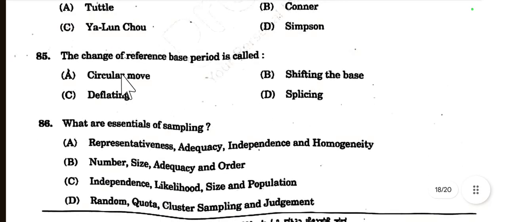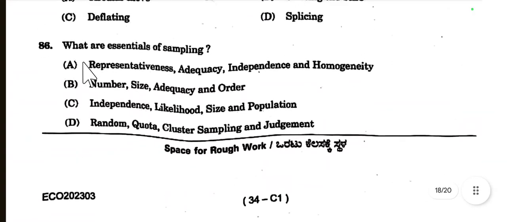Then question number 85. The change of reference base period is called circular move, shifting of the base, deflating or splicing. The change of reference base period is called shifting of the base, since the base period changes. So it is called shifting of base.